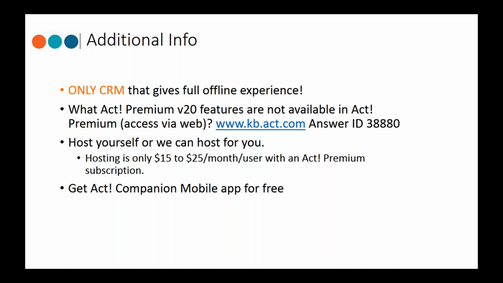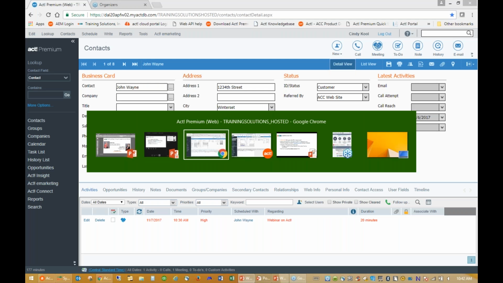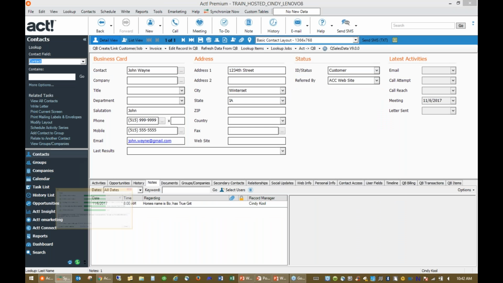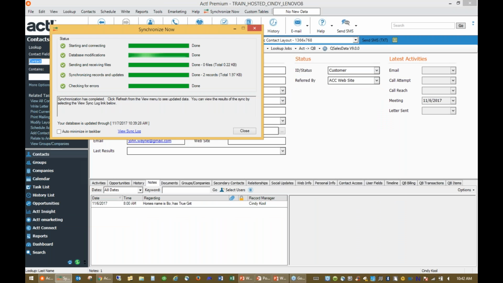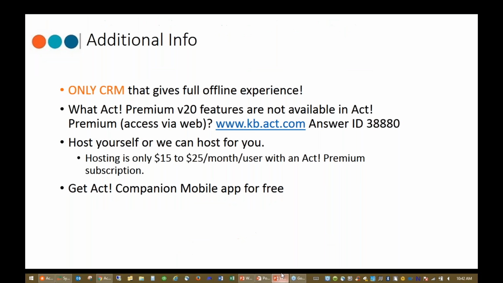As an example, we have a lot of people that have looked at switching completely to the web version. The one question I would ask them is if they use the right mouse click to do a lookup of a contact or a lookup of any type of field. Just so you know what I'm talking about, I'm back here on the desktop version, and when I do a right mouse click, I can look up any particular field with a right mouse click. I can do that on the Windows version, but that's one feature that's not available on the web version, because it's a web type application. So keeping those things in mind would be helpful for you.